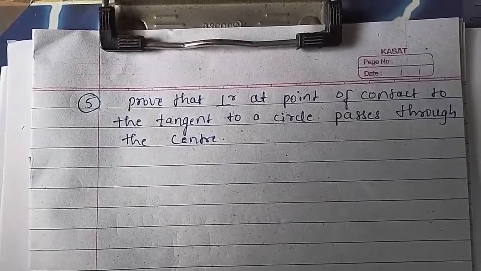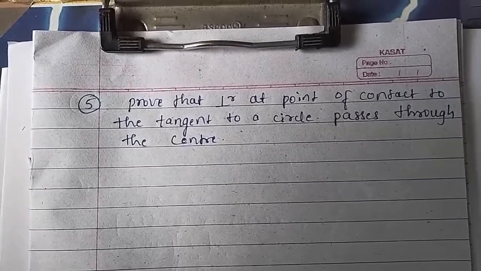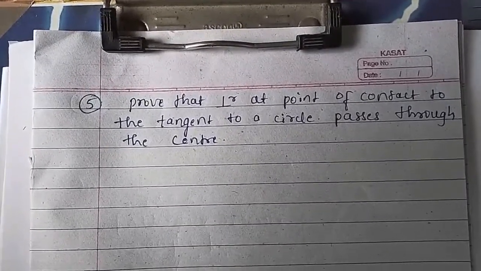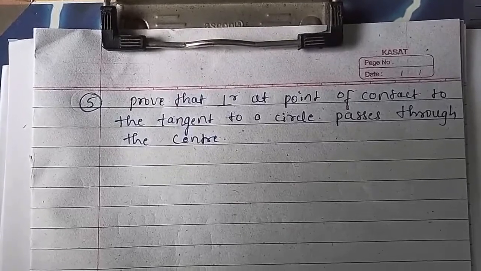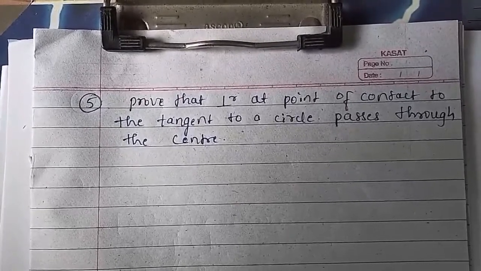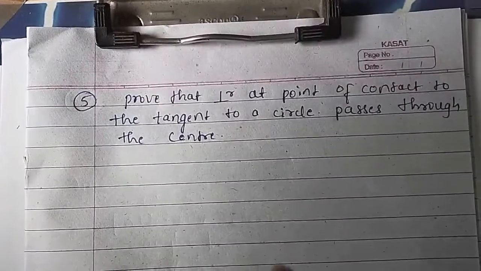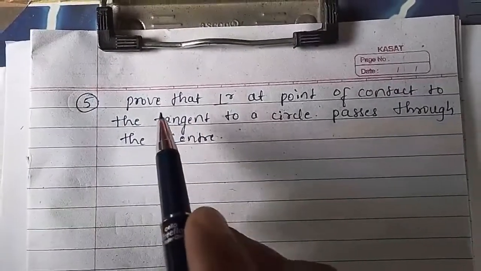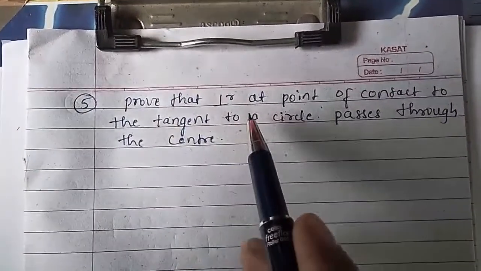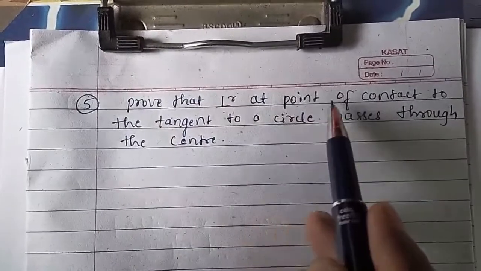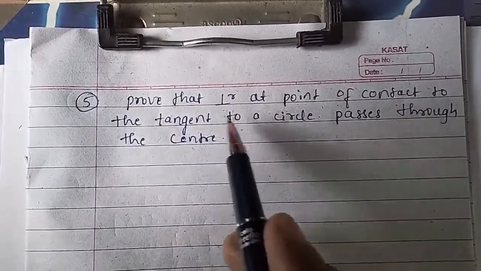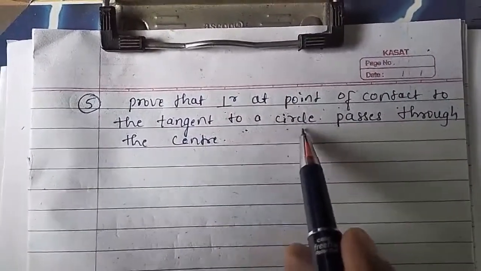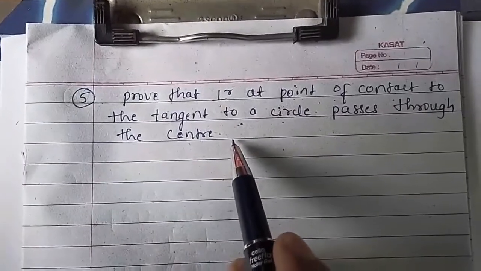In yesterday's class we saw exercise number 10.2 up to question 4. Now today we'll see the next question, that is the fifth one. See what the given question is. Prove that the perpendicular at the point of contact to the tangent to a circle passes through the center.